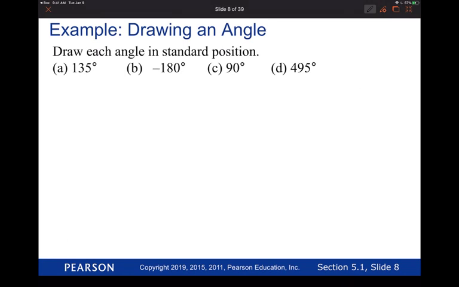So really quickly, we're asked to draw an angle. It says to draw each angle in standard position.